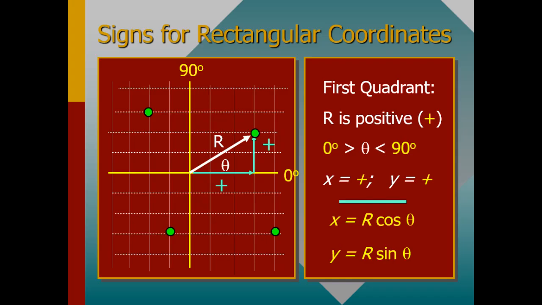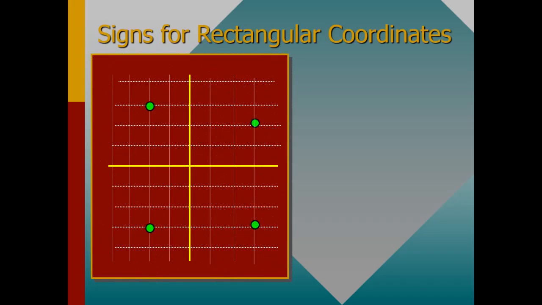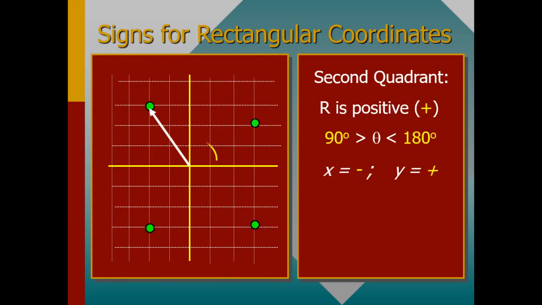Then the second quadrant. You need to understand that r is positive and the angle is between 90 degrees and 180 degrees. So you can consider 90.001 up to 179.99999.